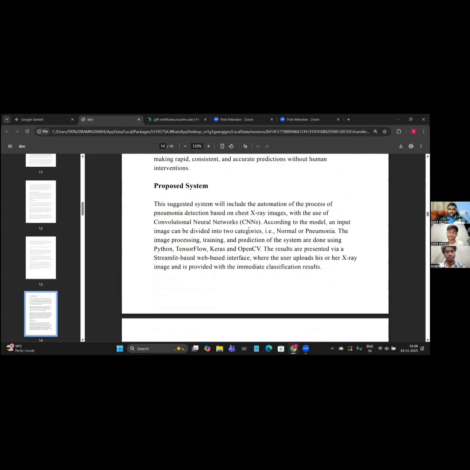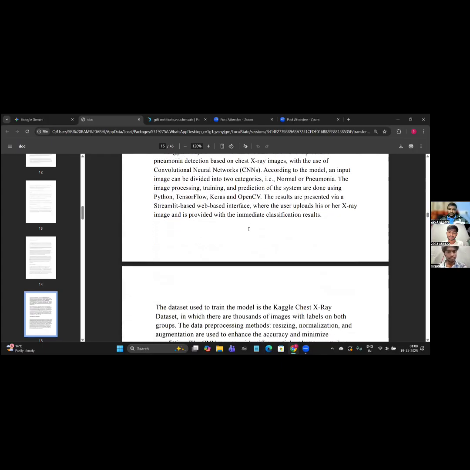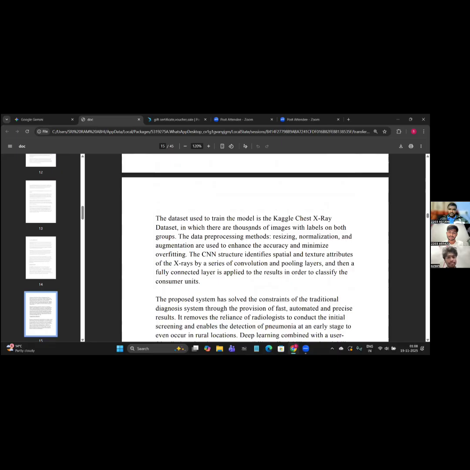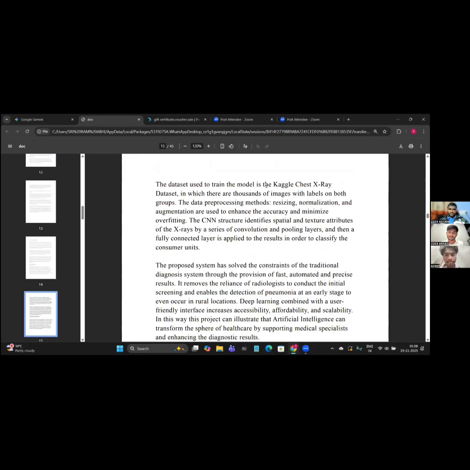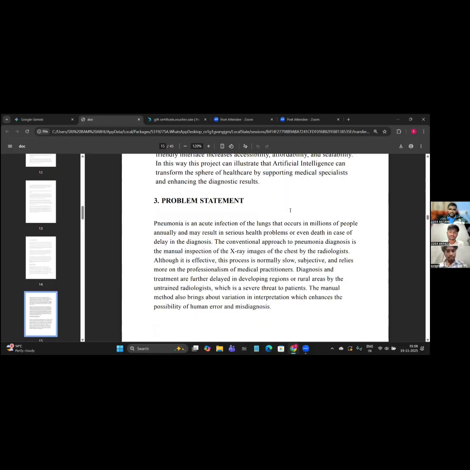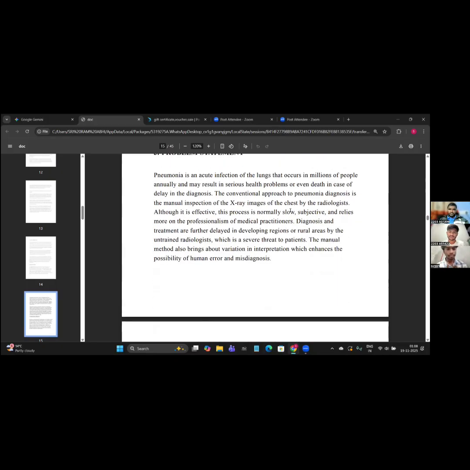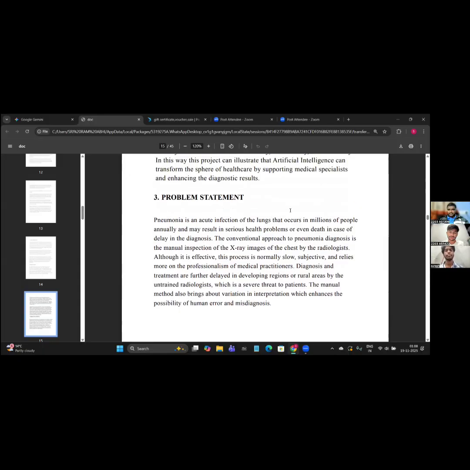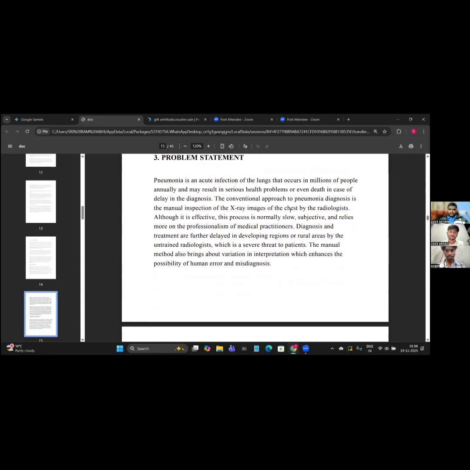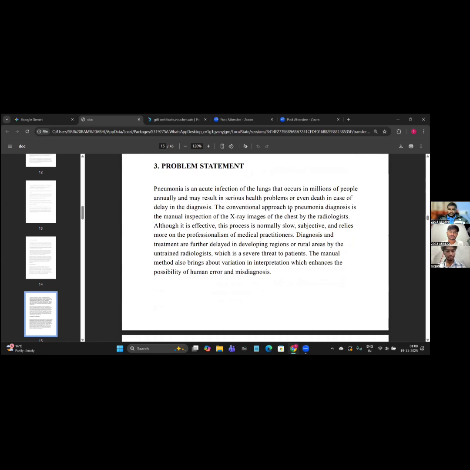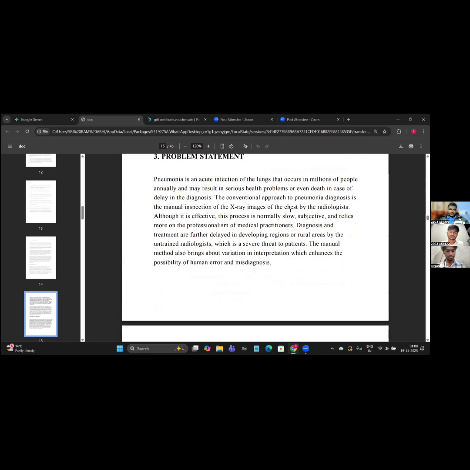As I just said, we took some references from the past, and here we used a Kaggle dataset for image representation. And the major problem statement here, as my friends also said earlier, is that the detection is not going in a proper way. So here in the problem statement we can see that,